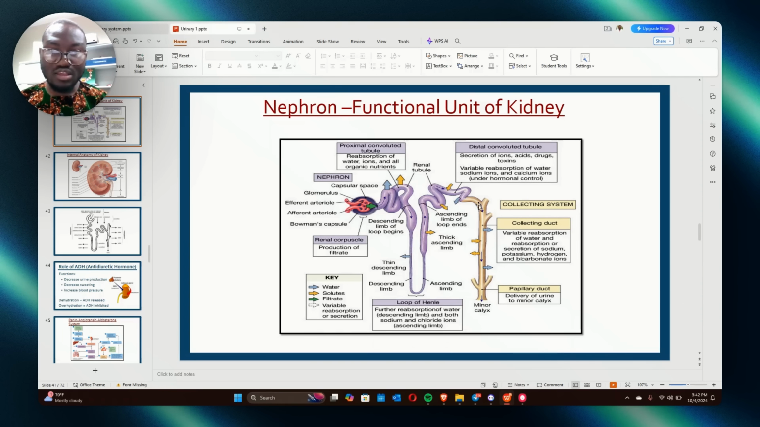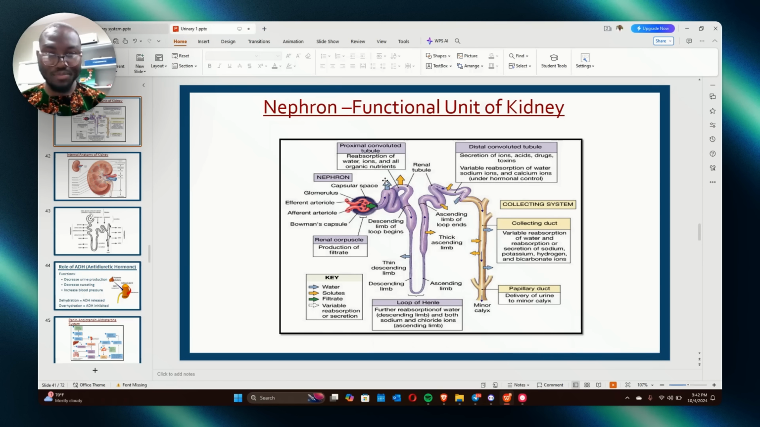I've told you. Look at it. If you look at this diagram, you see reabsorption. We have water, ions, and all organic nutrients reabsorbed in the proximal. But in the distal, there is secretion of ions, acids, toxic drugs, and all those things. But the proximal is reabsorption.